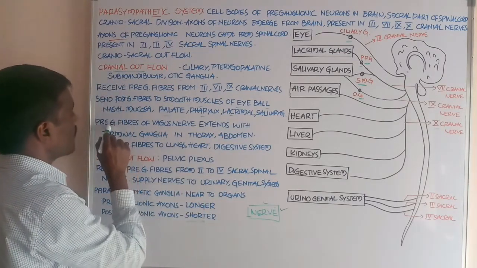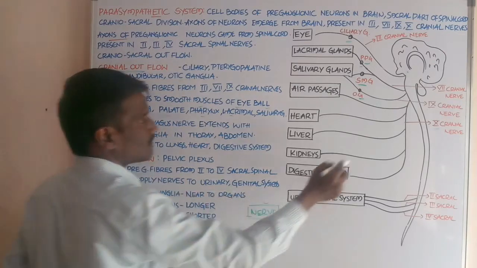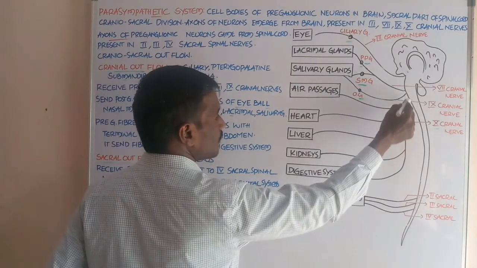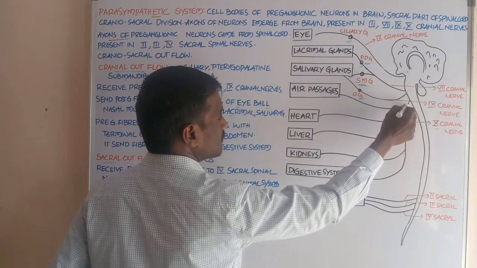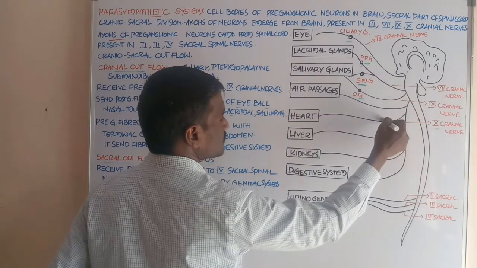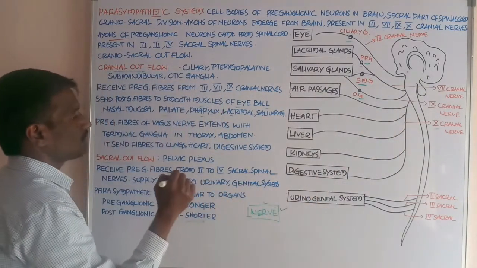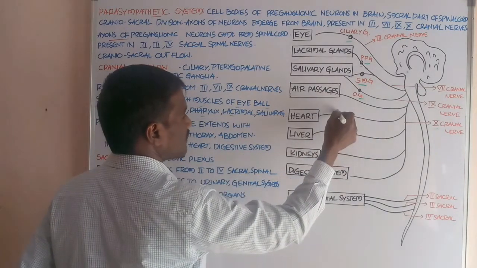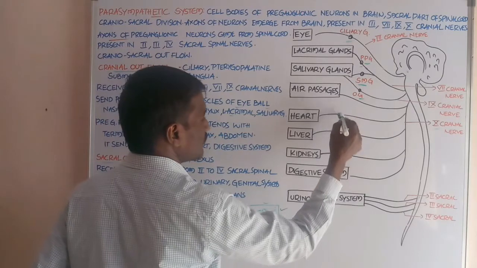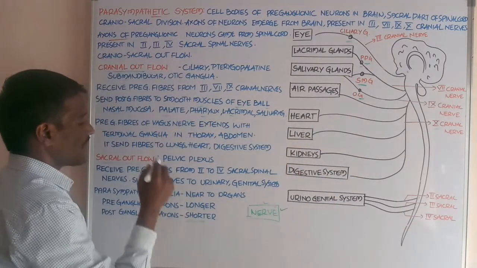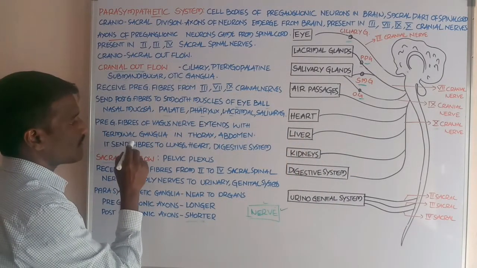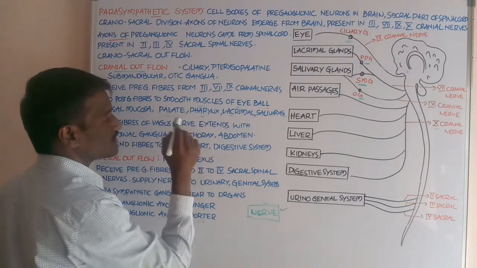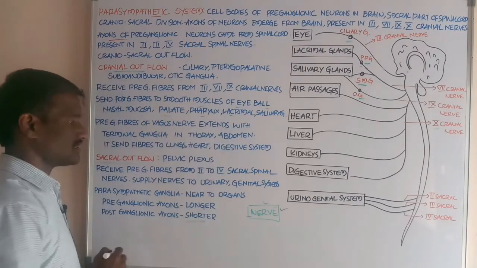Next, the preganglionic fibers of the vagus nerve. Students, this is the vagus nerve. The preganglionic fibers of the vagus nerve extend to the terminal ganglia, which are present in the thorax region and the abdomen region.